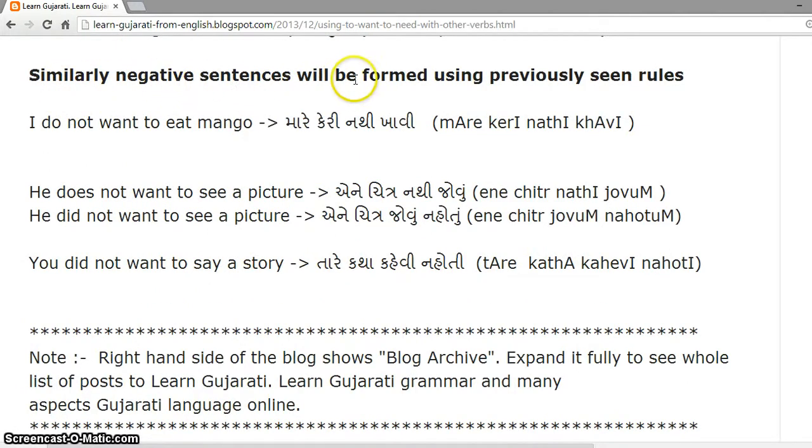Similarly, negative sentences will be formed using previously seen rules for negative sentences in different tenses. I do not want to eat mango. મારે કેરી નથી ખાવી. He does not want to see a picture. એને ચિત્ર નથી જોવું. He did not want to see a picture. એને ચિત્ર જોવું નહોતું. You did not want to say a story. તારે કથા કહેવી નહોતી.